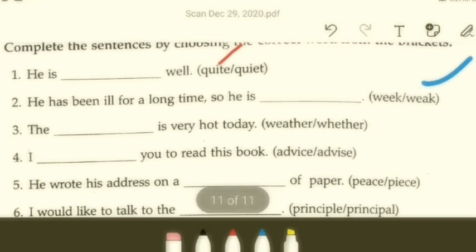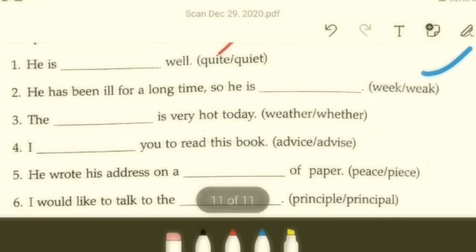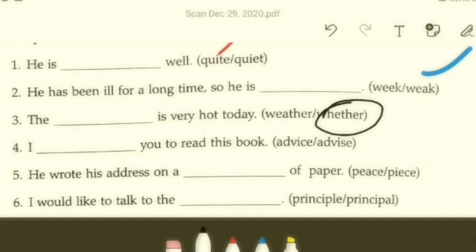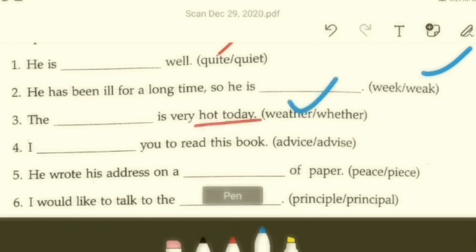The dash is very hot today. Weather or whether. This word refers to the immediate sky condition of a particular place, and this refers to being inquisitive, asking someone something. If it is hot, of course it will refer to sky condition, which is the first one, right?